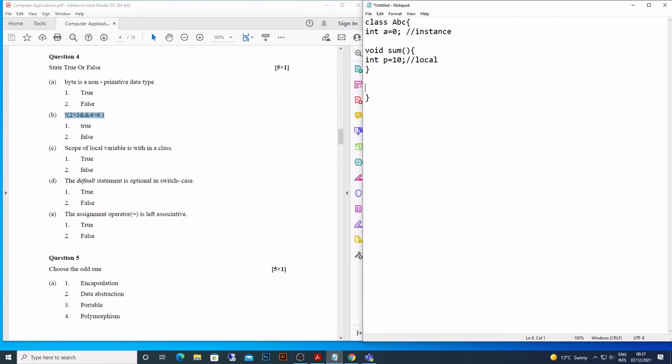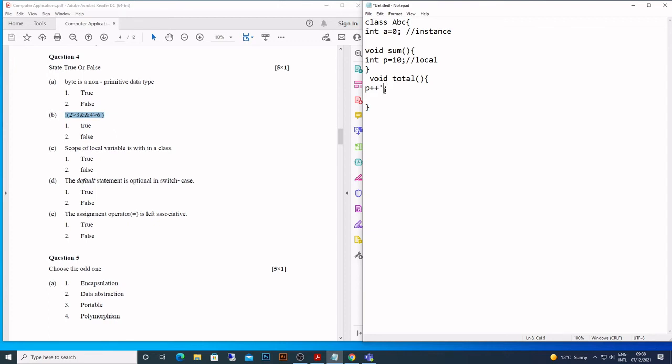And no matter how many methods there are, there can be a number of methods, they will be available to all the methods. That is their scope. But when it comes to the local variable, like P is here, and I make another method here, total. So if I say P plus plus here, what will happen?